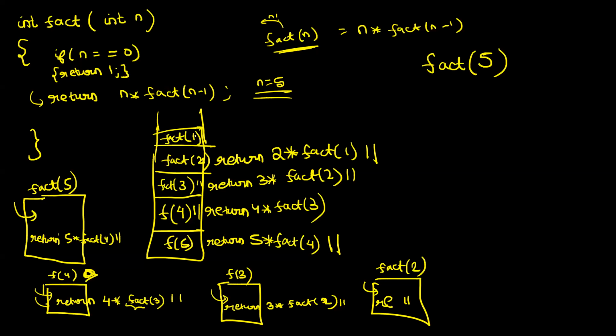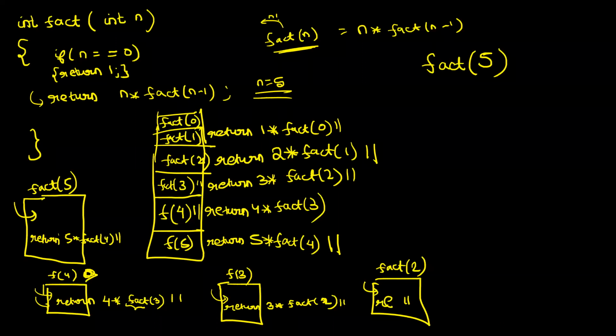Now, what do you do in this context? First of all, I check, is 1 equal to 0? Definitely no. So you come to this line, return 1 into, and you make a call to fact of n minus 1. N is 1, so fact of 0. The moment you make a call to fact of 0, this context gets paused here, and a new context for fact of 0 is created and added on the call stack. Now guys, try to understand. When you start running this function call, is n equal to 0? Yes, definitely 0 equal to 0. So this is the base case.